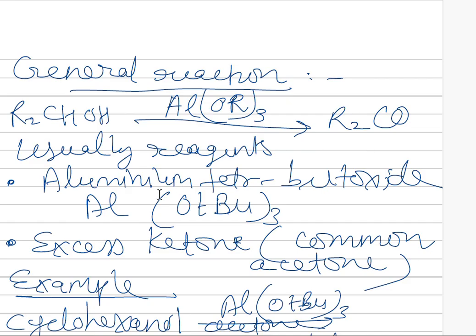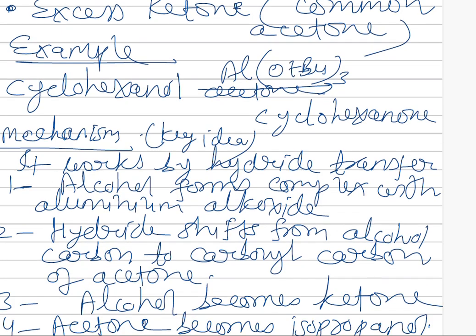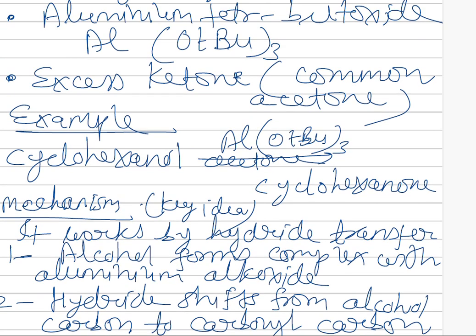The usual reagent used in this type of reaction is aluminum tertiary butoxide, which is written as Al(OtBu)3. Excess ketone, meaning the common acetone, and the example is in the presence of Al(OtBu)3, aluminum tertiary butoxide, and acetone.